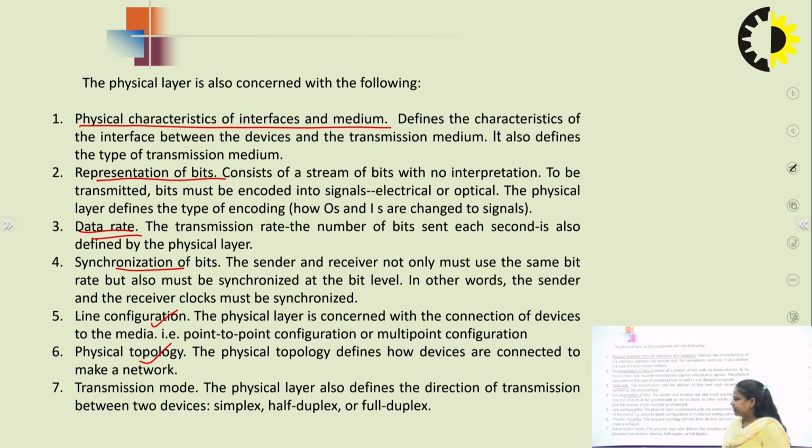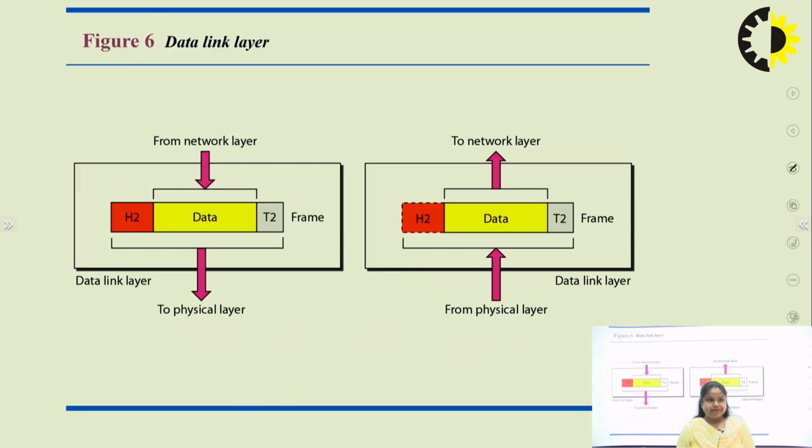The next is physical topology. Physical topology says how the network is being defined, how the devices are connected. So in that case, it also works for the physical topology. And the last, we are going to talk about the transmission mode. When I'm using the word transmission mode, it means what is the direction for the data traveling, whether it is simplex mode, half duplex mode or full duplex mode.